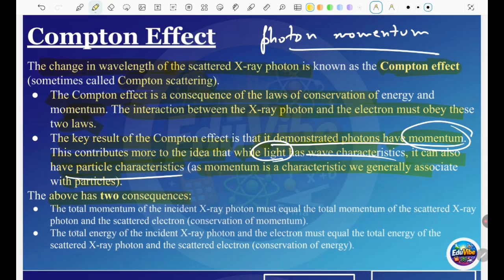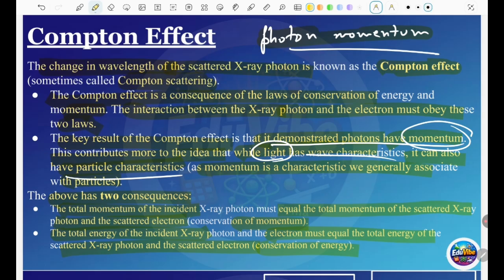The two consequences: for conservation of momentum, the total momentum of the incident X-ray must be equal to the total momentum of the scattered X-ray. For conservation of energy, the total energy of the incident X-ray photon and the electron must equal the total energy of the scattered X-ray photon. With those two laws, we come to see that light behaves as both a wave and a particle, and this gives the photon momentum too.